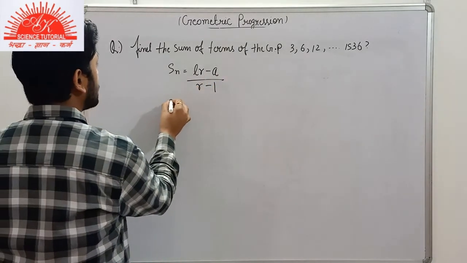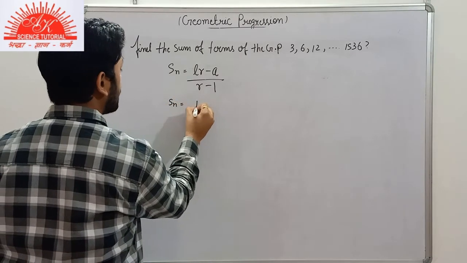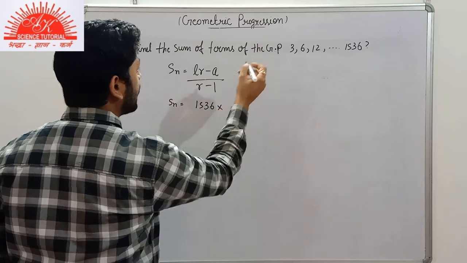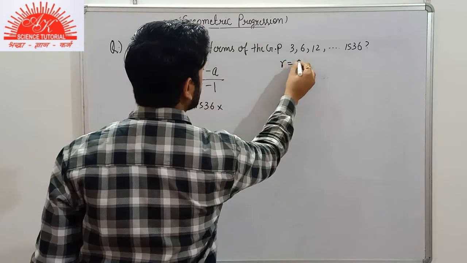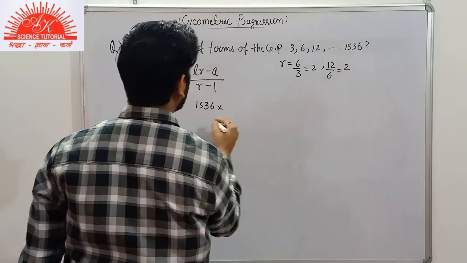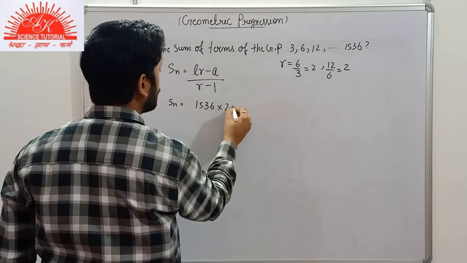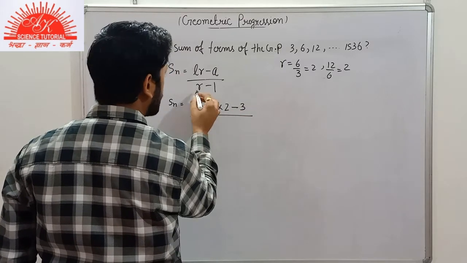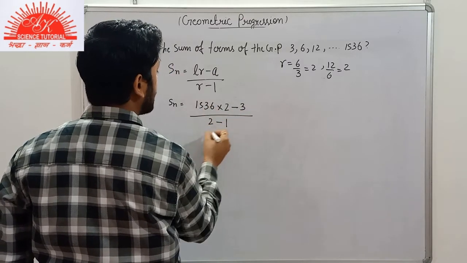So for finding the sum of n terms, we directly multiply the last term into the common ratio, and the common ratio here is 6 divided by 3, that is 2, 12 divided by 6, that is 2. So 1536 into 2 minus a, that is the first term, by the common ratio here is 2 minus 1, that is 1.